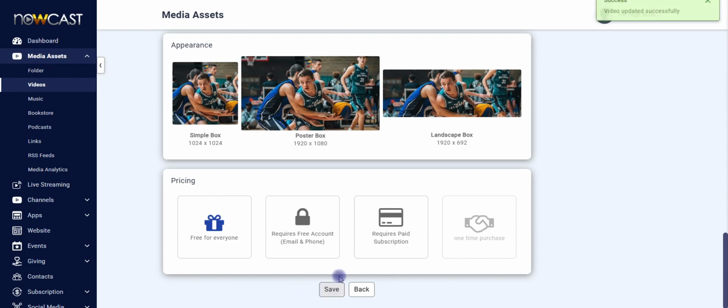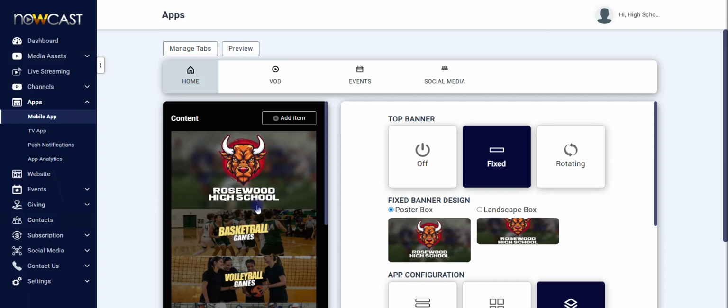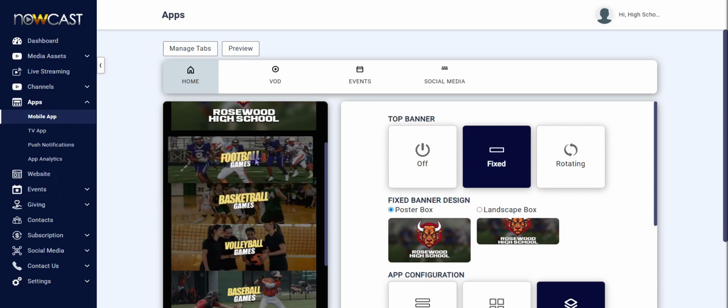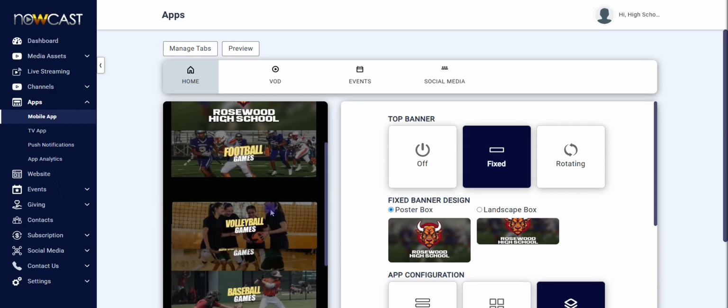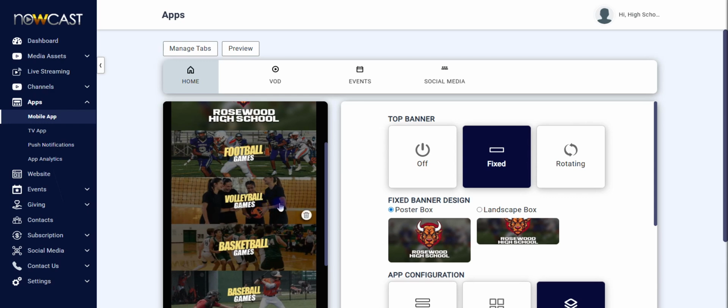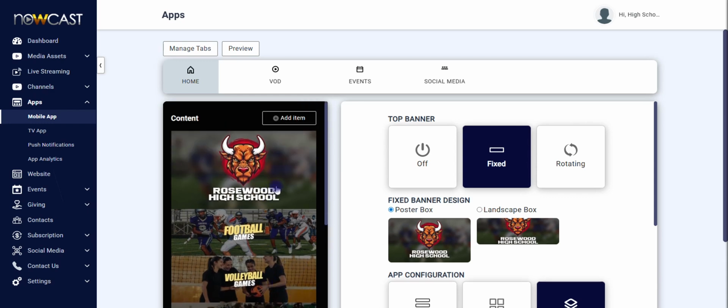Click save. Once I've uploaded the video, let me show you how easy it is to design your mobile and TV app. Once I have my mobile app in place, designing this is really simple. It's drag and drop. You don't have to be a coder. You don't have to be even a big editor. Follow the easy steps that we give you, and you'll be able to put this together with no problem.